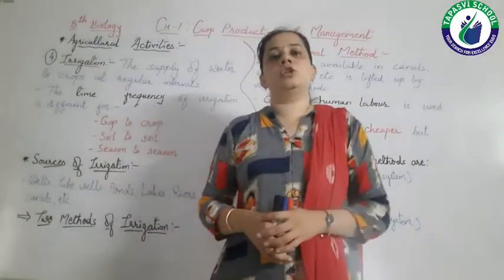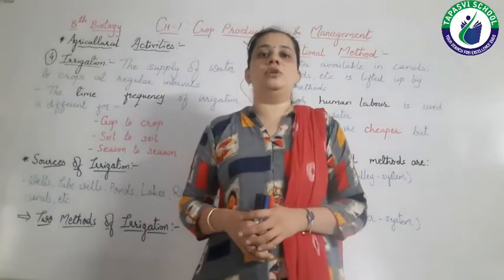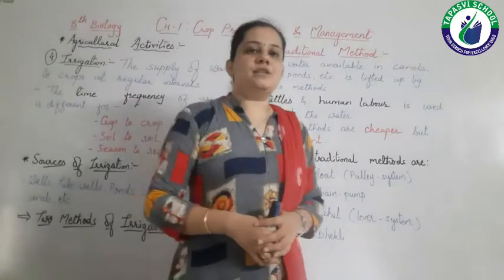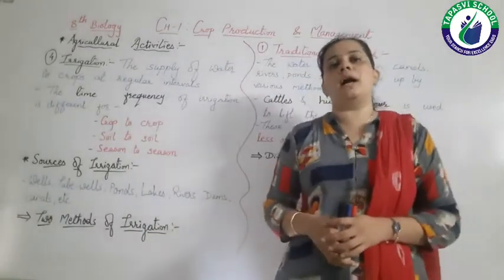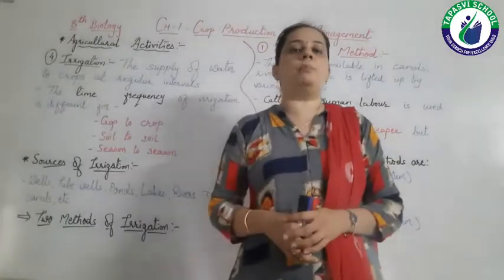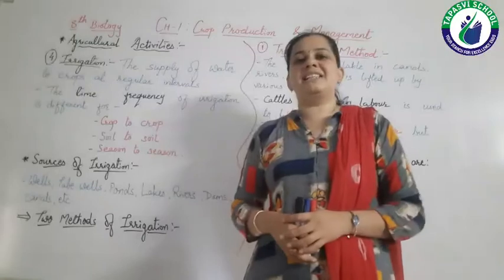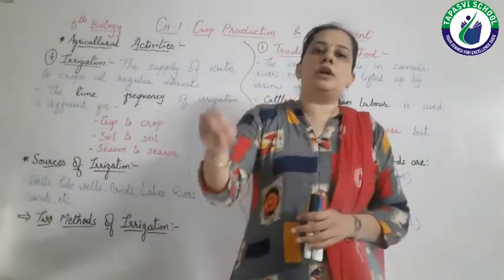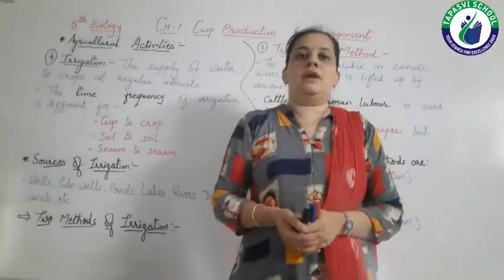Irrigation means to supply water to the plants at regular intervals. As we know, all the plants or our crops require water in proper quantity. If the plants are at our home, then we manually give water to the plants daily or twice a day, right?